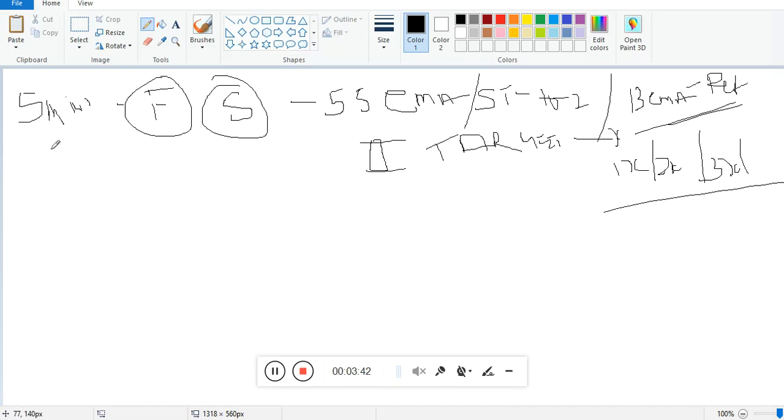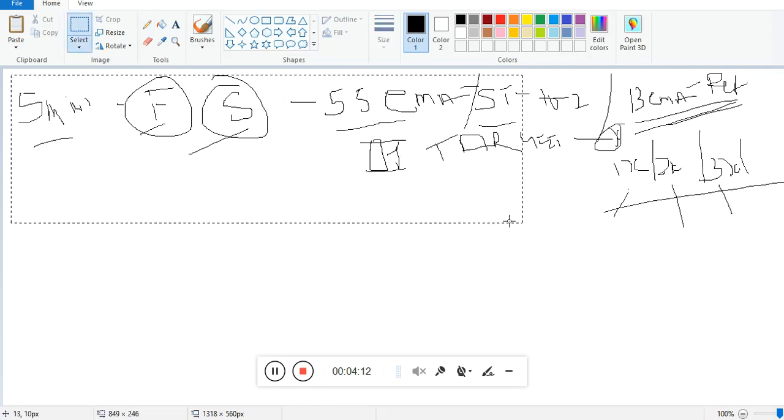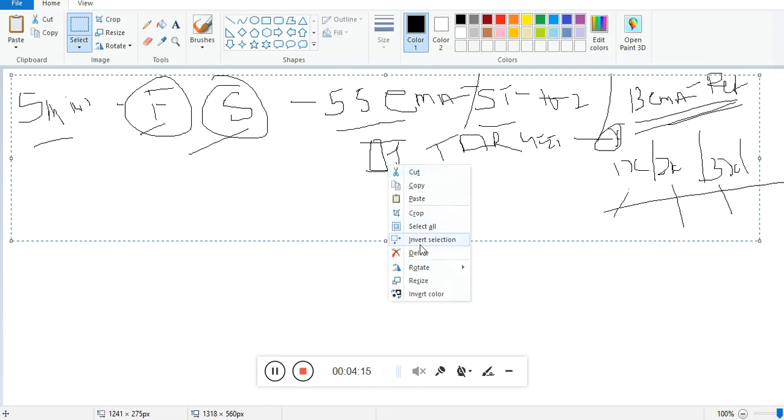Fine friends, hope it is clear. 5 minutes chart, you can use on futures and spot, 55 EMA and super trend. These two are very important. 13 EMA we add only for reference. Target is range of the candle. If the range of the candle is x, we can have 1x, 2x, 3x according to your risk taking capacity. I will explain where to keep the stop loss. Hope you are able to understand.